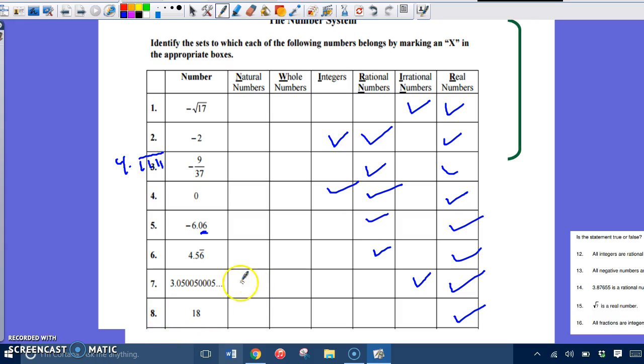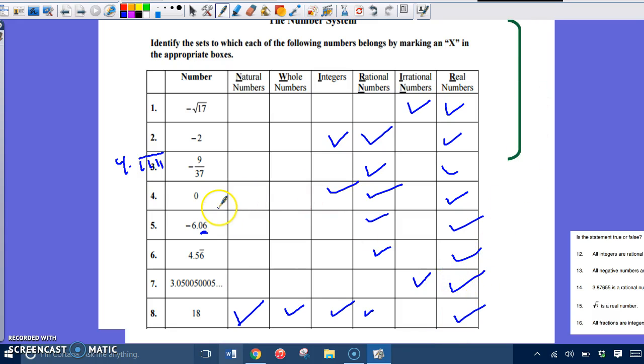So now we're at the number 18, and the number 18, oh my goodness, it's a natural number, it's a whole number, you can find it on a number line, it's rational because it terminates, and of course it's a real number. So this one kind of hit all of them.